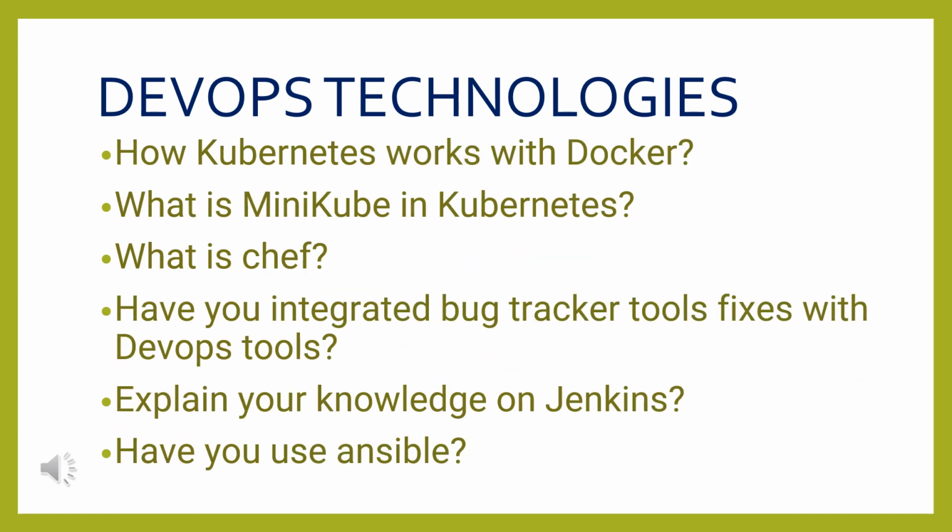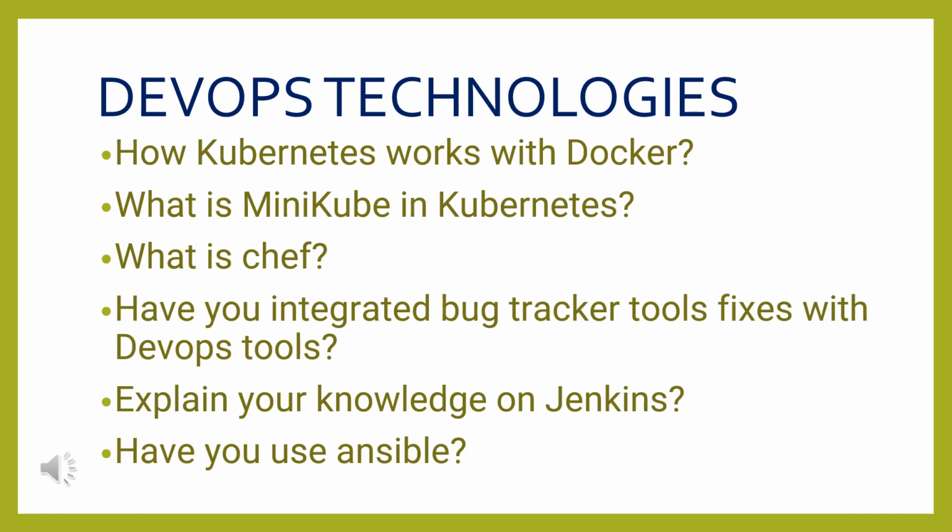In the same DevOps technology section, the next question is how Kubernetes works with Docker. You need to explain how Docker is integrated with Kubernetes. The next question is what is Minikube, why we are using Minikube, and what is the purpose of Minikube. Next question is what is Chef. We need to explain the use of the Chef tool in continuous integration.